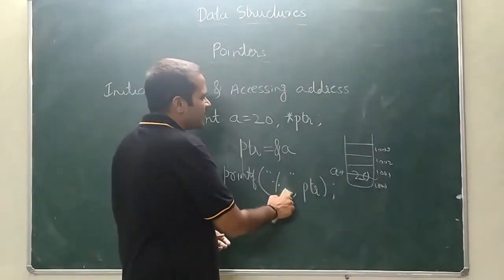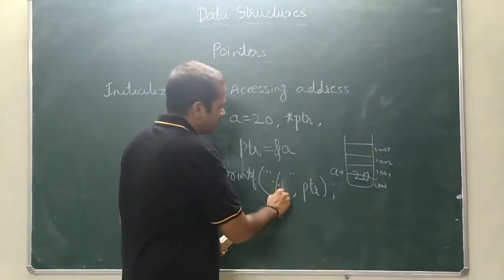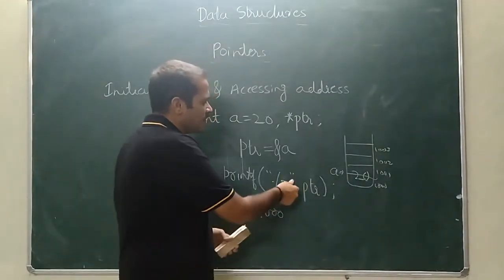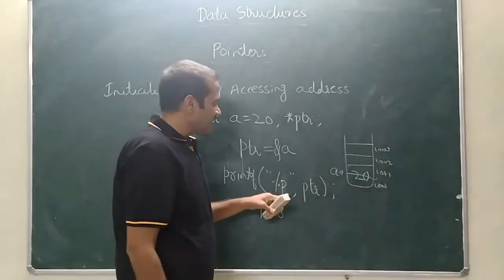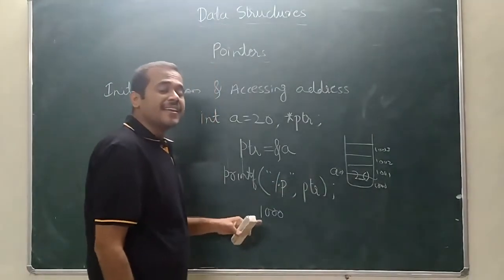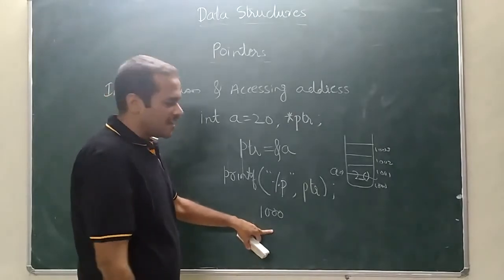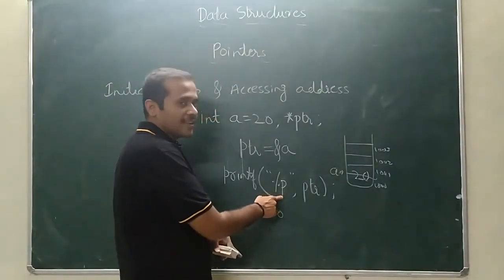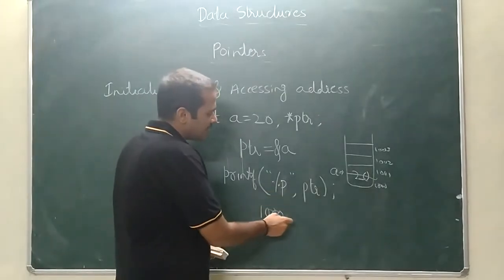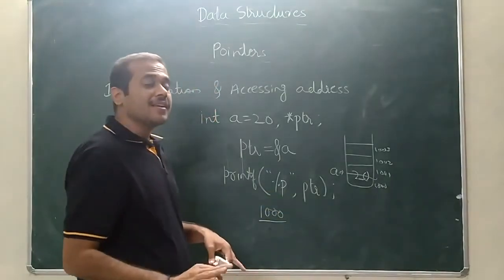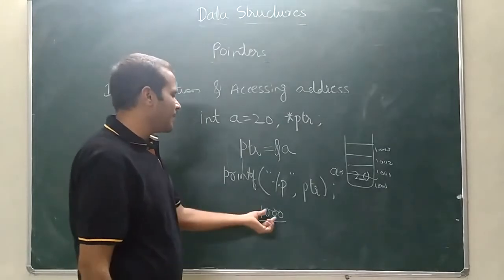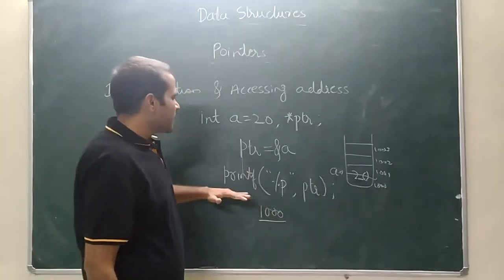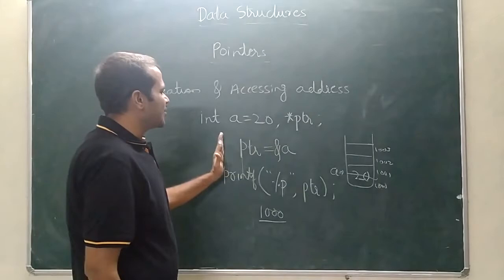So if I change it to percentage P, percentage P means the value will be displayed in hexadecimal. If I use percentage P, this 1000 will be displayed in hexadecimal values. So this is about initialization.